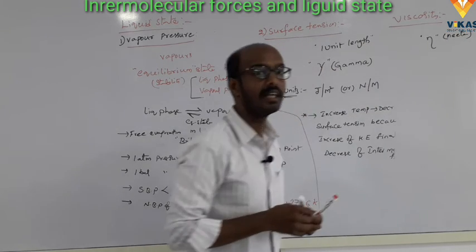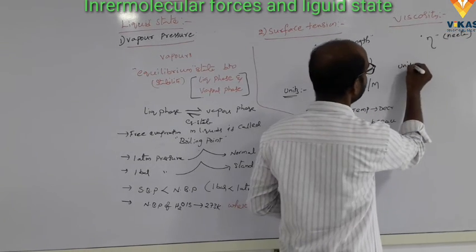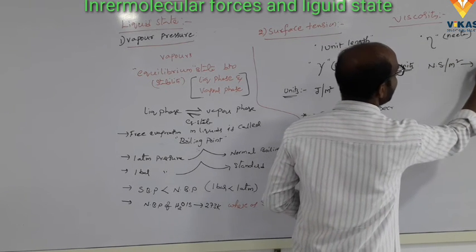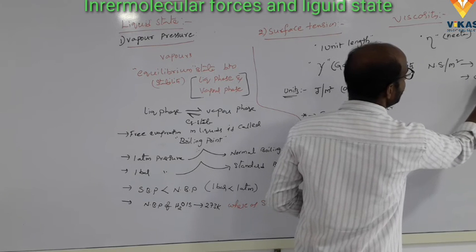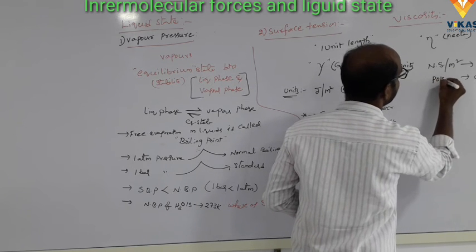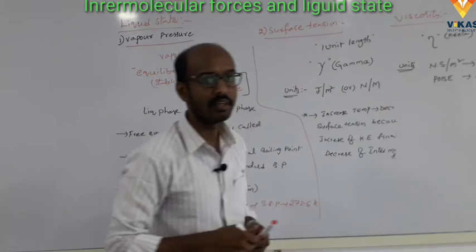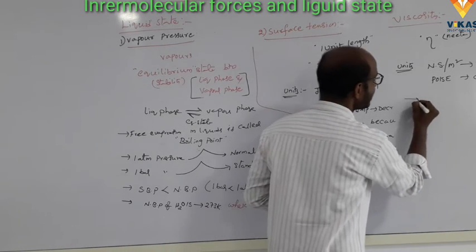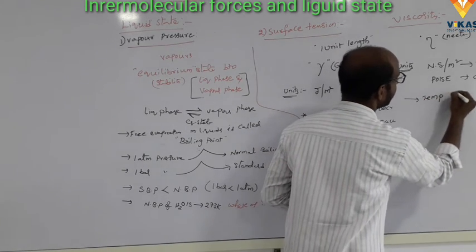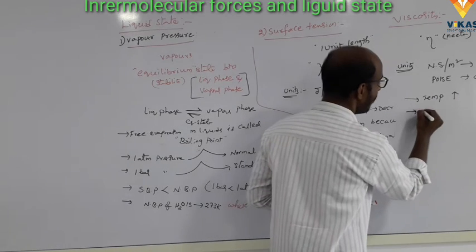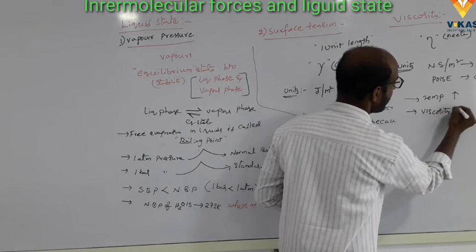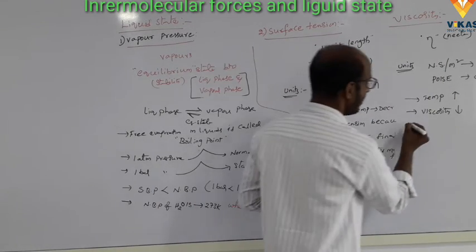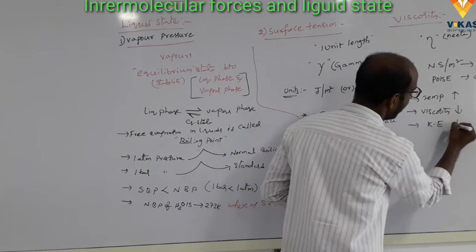It is denoted by eta, and units are Newton second per meter square. It is the SI unit, and the CGS unit is poise. These are the units of the viscosity. What about the effect of temperature increase on the viscosity? Here the temperature increases, viscosity decreases, and kinetic energy increases.